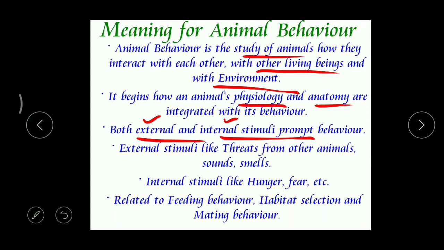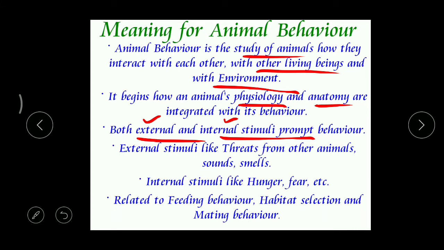So when the dog is chasing, or when the dog is looking at you very angrily, then what do you do? You run away from that. Here, the dog is a stimulus, and running away is the response. And internal stimuli means which come from inside the body.